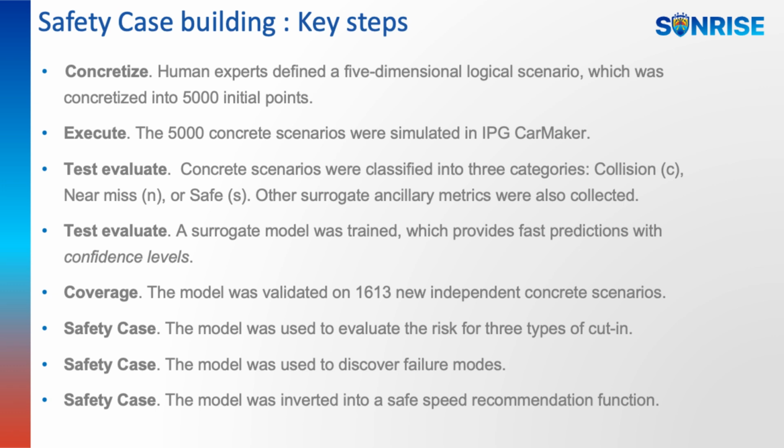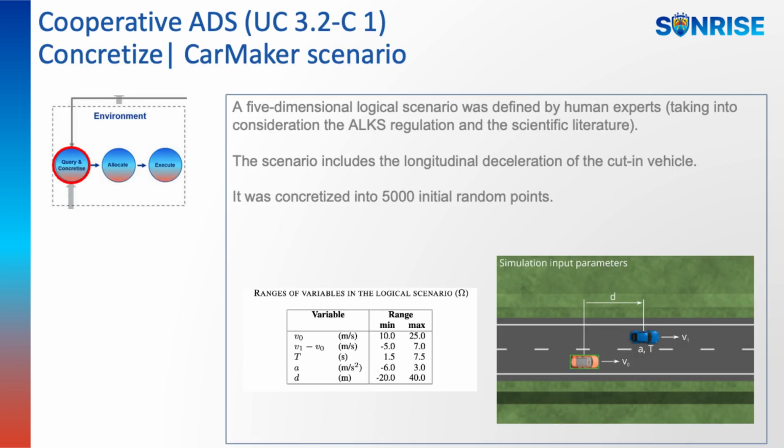Safety case. The model was used to evaluate the risk for 3 types of cut-in. Safety case. The model was used to discover failure modes. Safety case. The model was inverted into a safe speed recommendation function. A 5-dimensional logical scenario was defined by human experts, taking into consideration the ALKS regulation and the scientific literature. It was concretized into 5,000 initial random points.